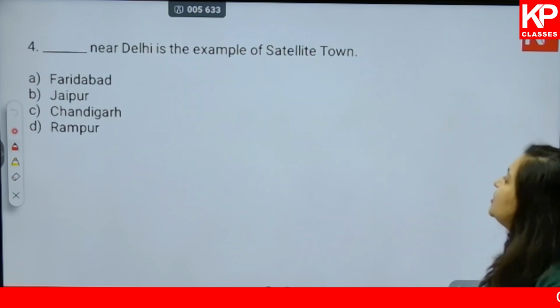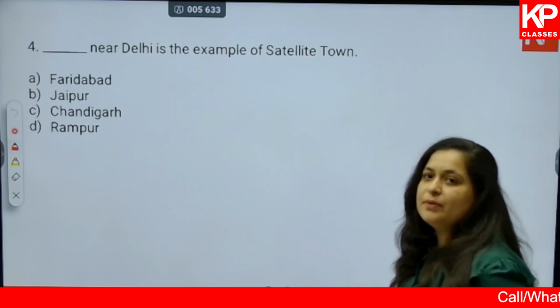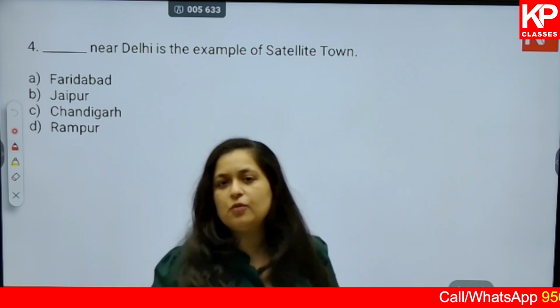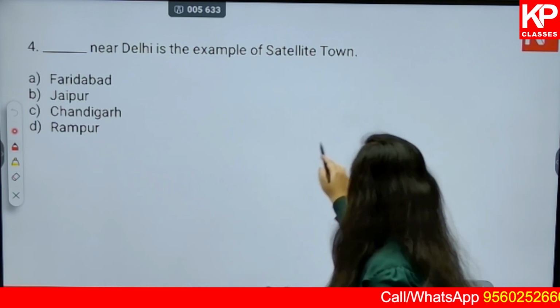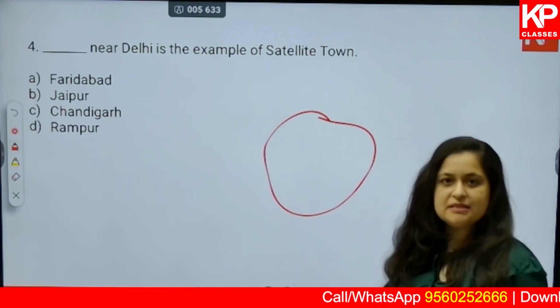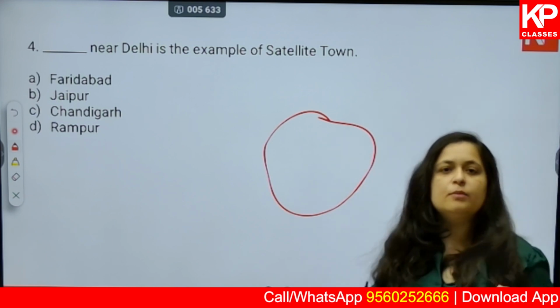Next, dash near Delhi is the example of satellite town. First of all, what are satellite towns? Let's say there is this main city or the primate city. This has a problem of saturation.